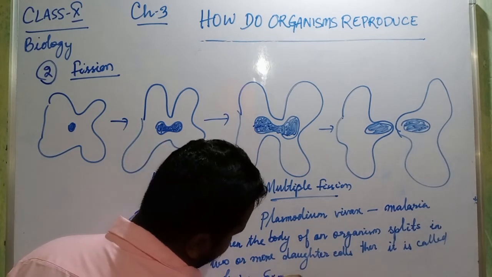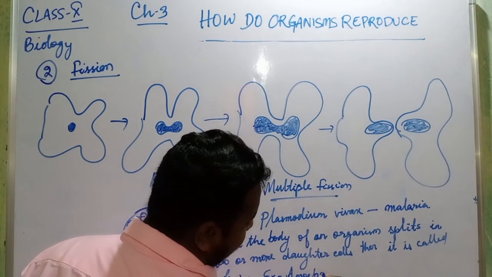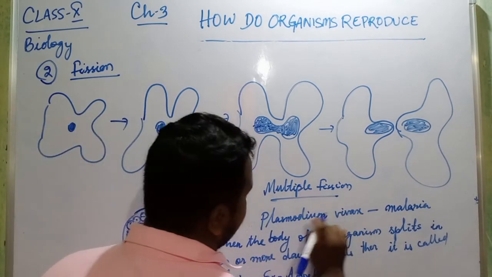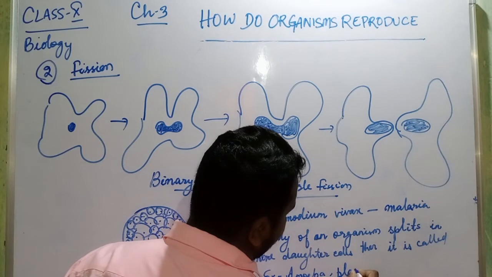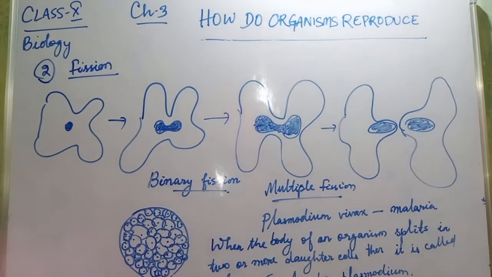Example, amoeba and plasmodium. So this is your fission.